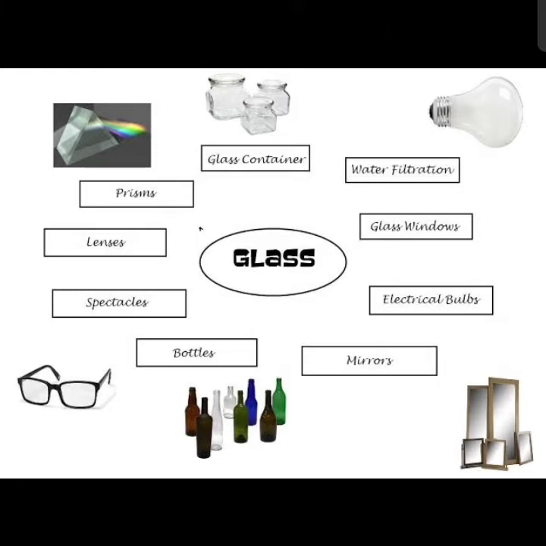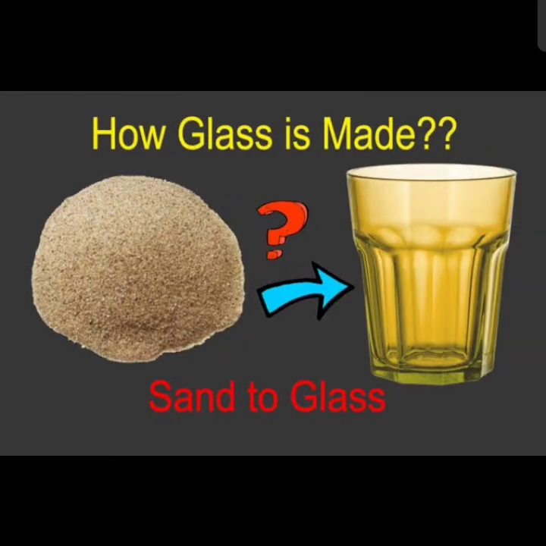Now we will see how glass is made. Where does glass come from? Sand to glass. Glass is made from white colored sand. Glass is a man-made material, meaning we people make glass. Is glass available in nature from before? No. We human beings make different things from glass.